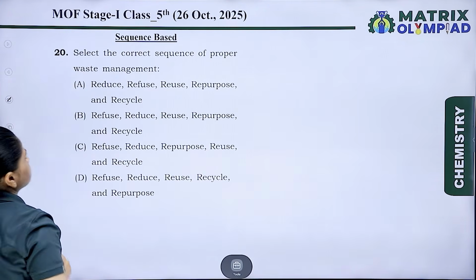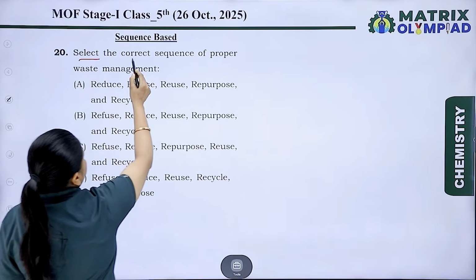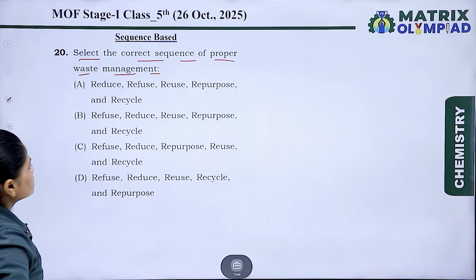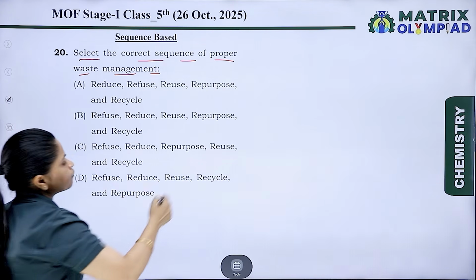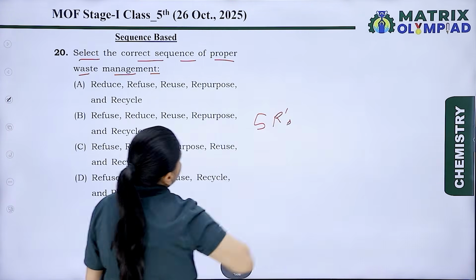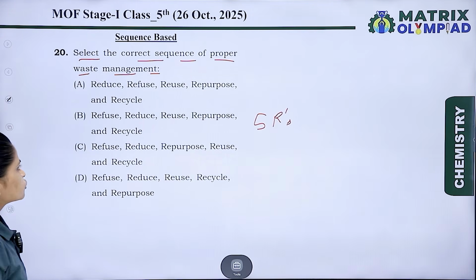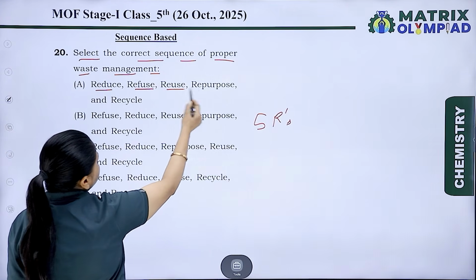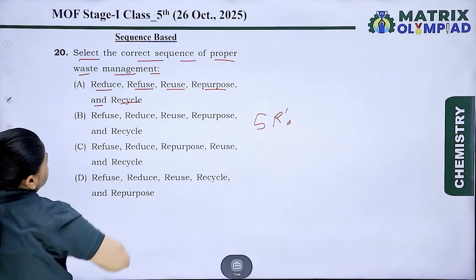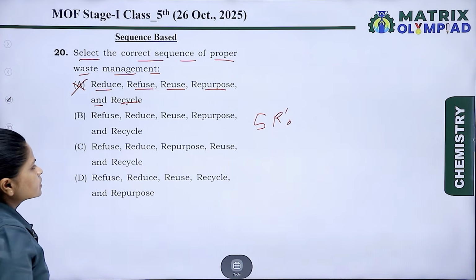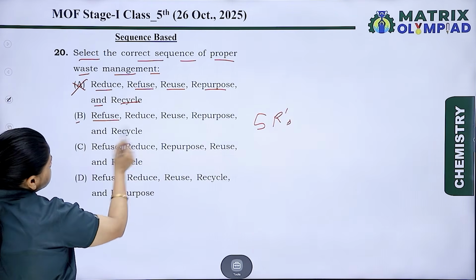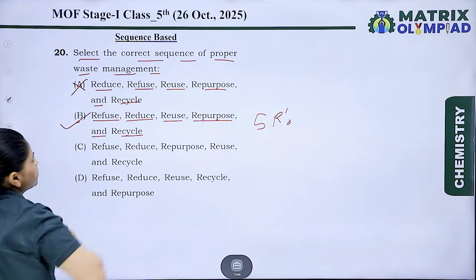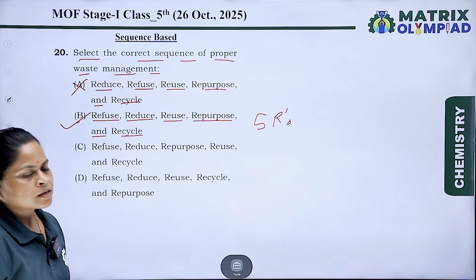Now the next question is sequence based. Select the correct sequence of proper waste management. And as we see, these are the 5 R's for waste management. So let's take the correct option. A. Reduce, refuse, reuse, repurpose and recycle. No, this is not the correct sequence. B. Refuse, reduce, reuse, repurpose and recycle. Yes, this is the perfect sequence of 5 R's of waste management.